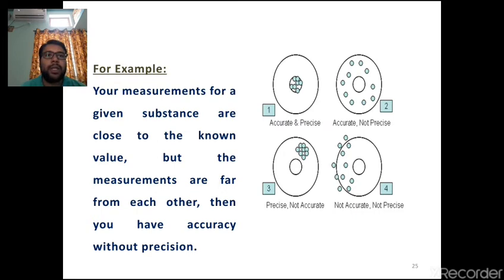In the figure we can see the first, second, third and fourth cases. The first figure depicts that the measured values are accurate and precise. In the second, the measured values are accurate but not precise. In the third, the measured values are precise but not accurate. And the fourth figure says they are neither accurate nor precise. That means all the values are randomly placed, and you are not going to get the correct output several times.